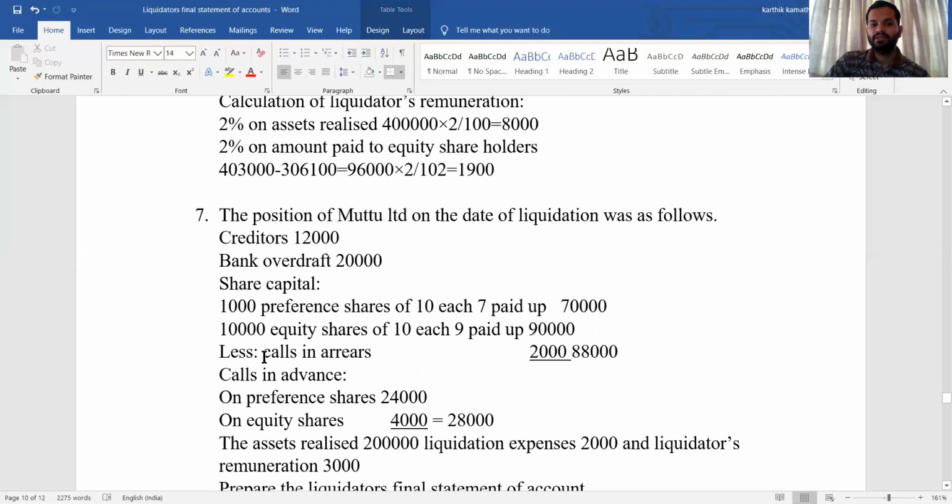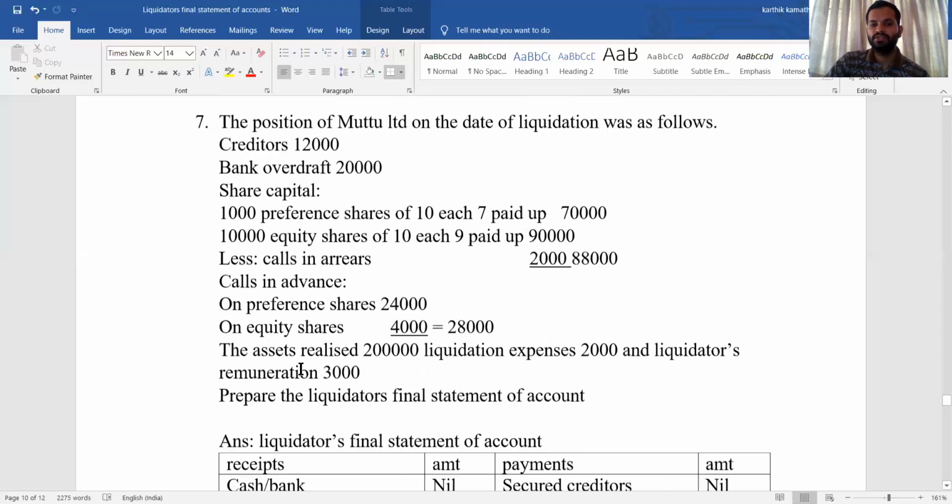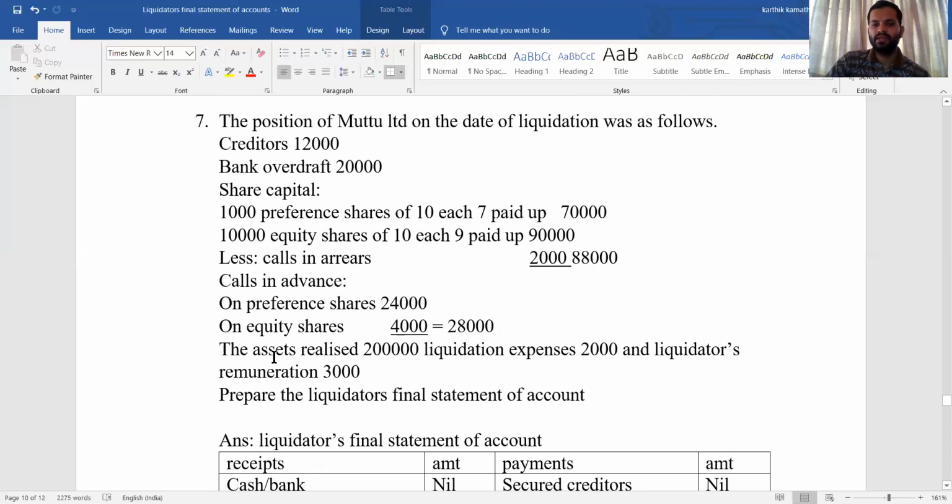And for equity share, calls in arrear is also mentioned, 2,000, and calls in advance 88,000 is also given. Preference share 24,000, on equity share it is 4,000. So that is 28,000. Assets realized is 2 lakh, liquidation expense is 2,000 and the liquidator's remuneration is 3,000. Prepare liquidator's final statement of account.